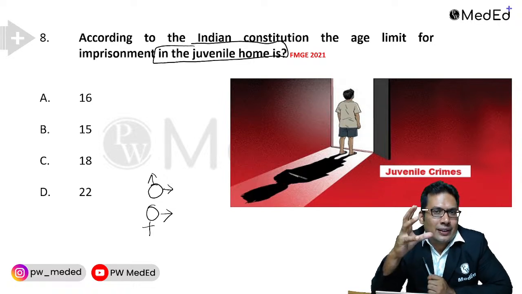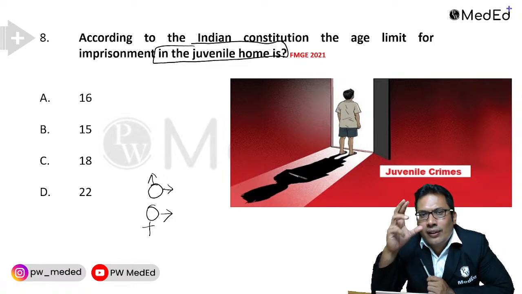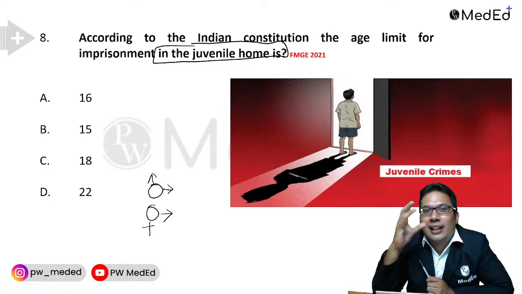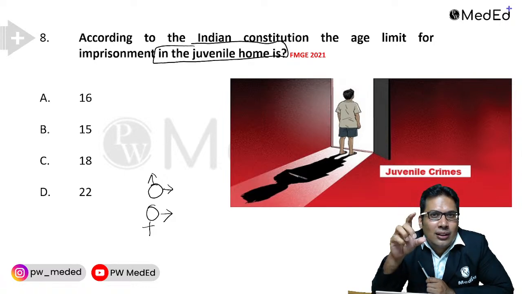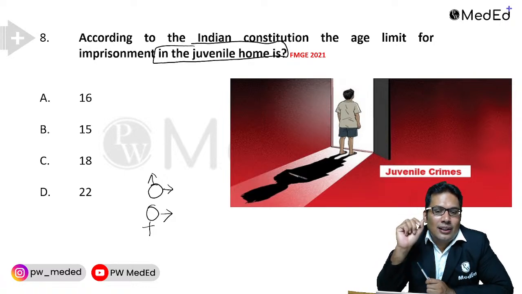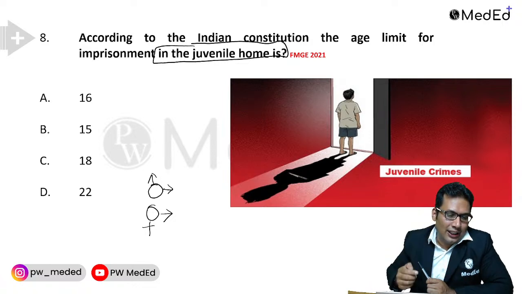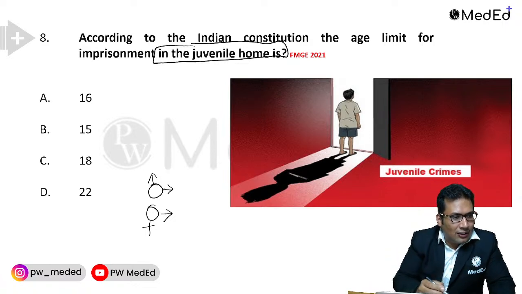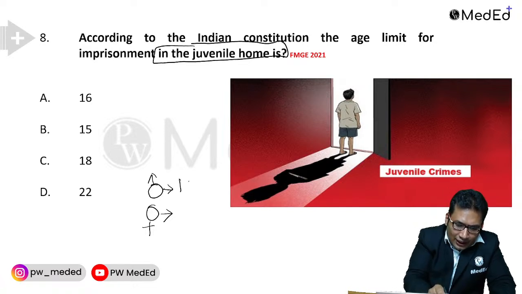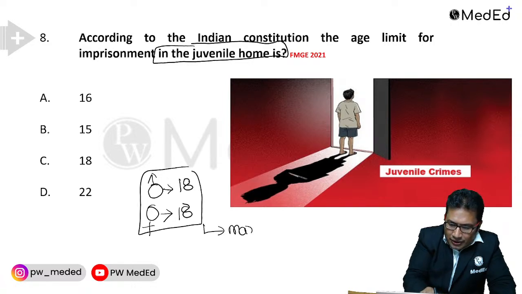In the Nirbhaya case, one of the offenders was a juvenile and he got 3 years of imprisonment. The question is about what do you mean by juvenile in the Indian Penal Code, or in the Juvenile Justice Act? Yes, Bishal, beta, male also 18, female also 18. The maximum punishment is 3 years.